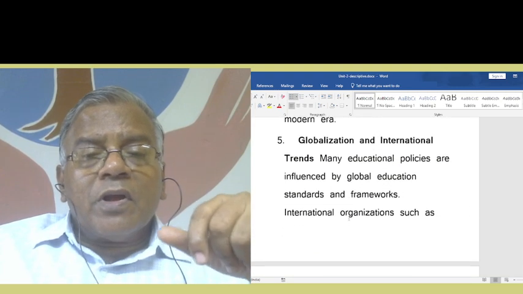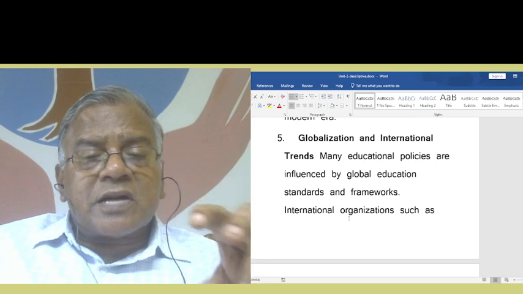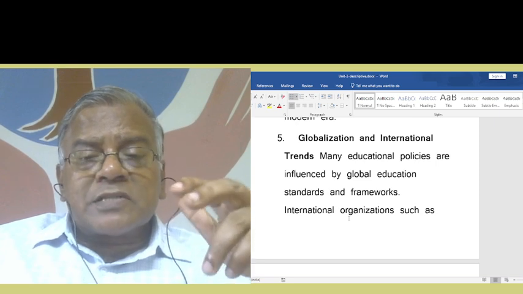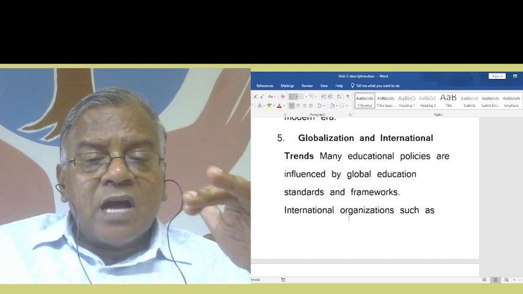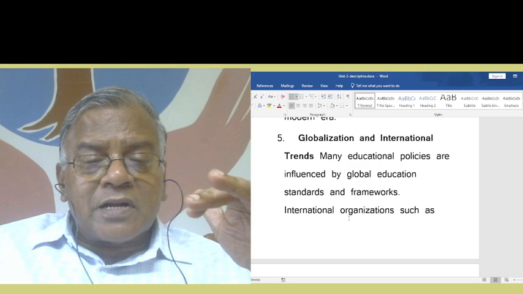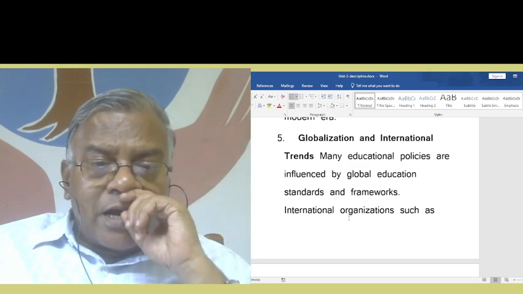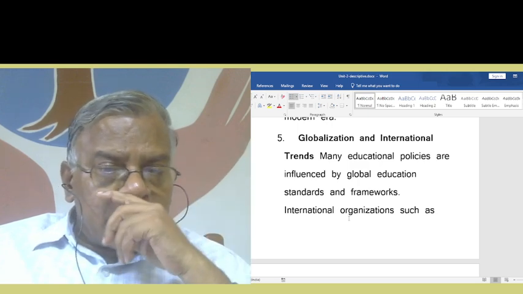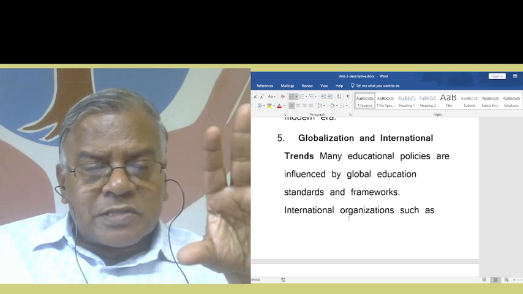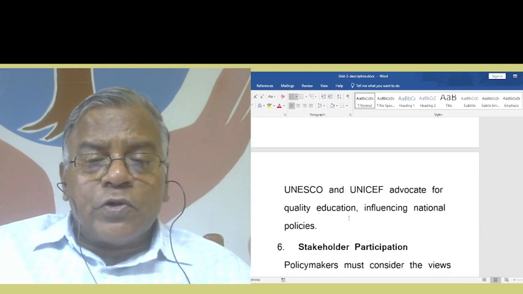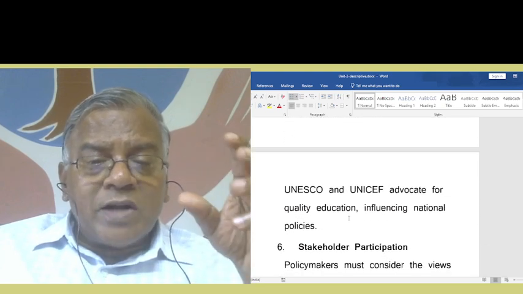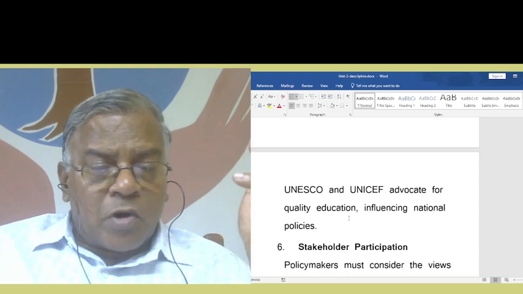Then globalization and international trends. Many educational policies are influenced by global education standards and frameworks. Then international organizations such as UNESCO and UNICEF advocate for quality education, influencing national policies.